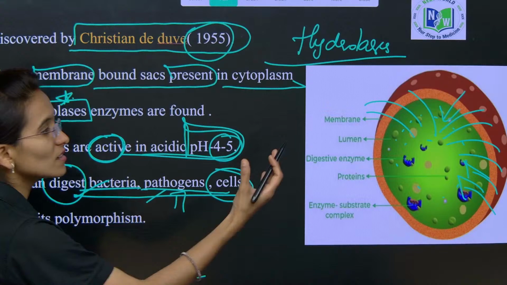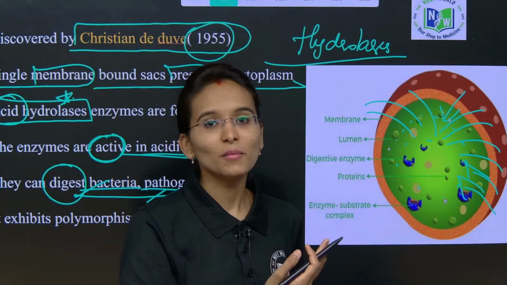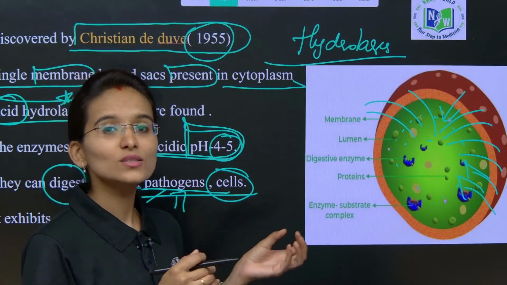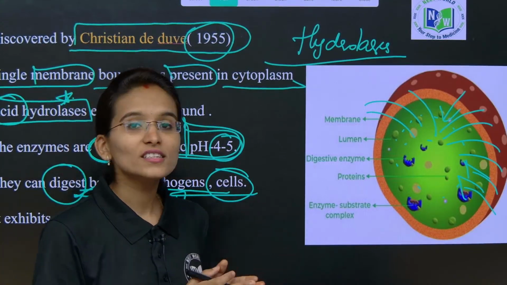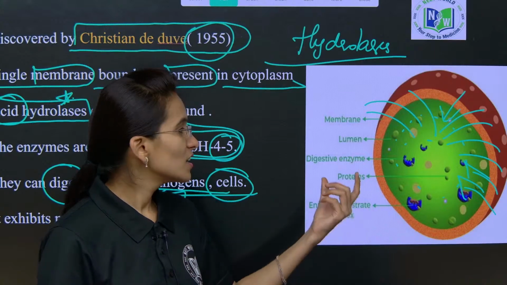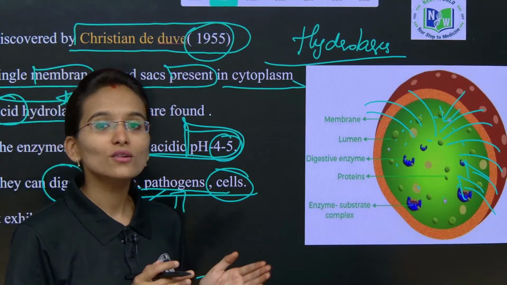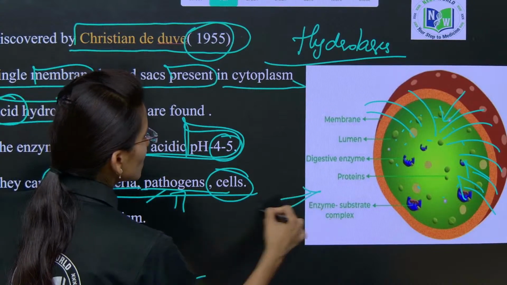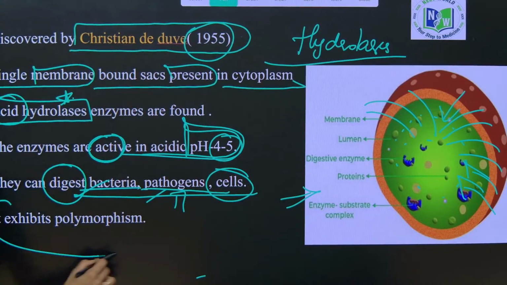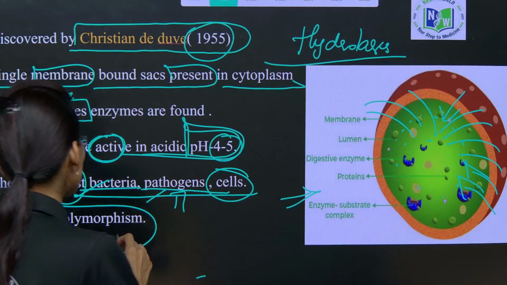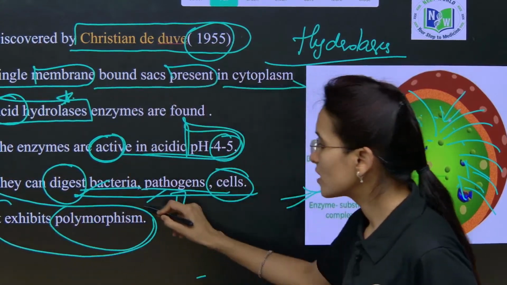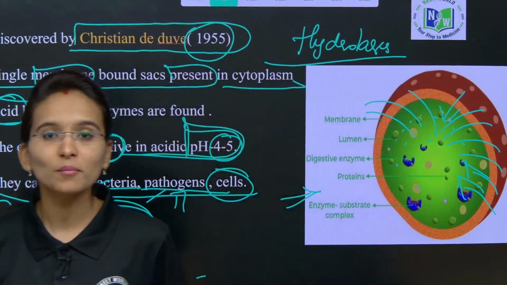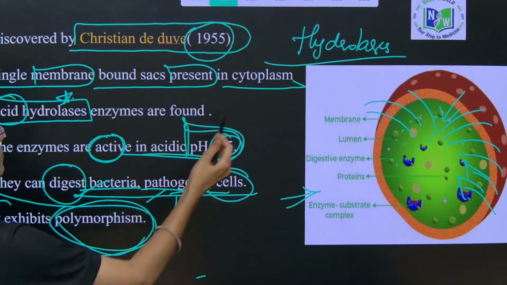It is called a suicidal bag of the cell due to the function that it breaks down and ingests all the cellular waste materials, the cellular waste debris. That is the reason these lysosomes are called the suicidal bags of the cell. One more important thing about the lysosomes is that they exhibit polymorphism. What does the term polymorphism mean? Yes, we will look into this.